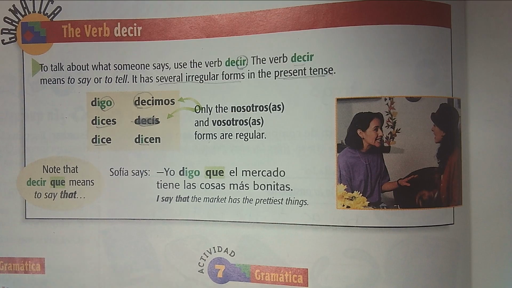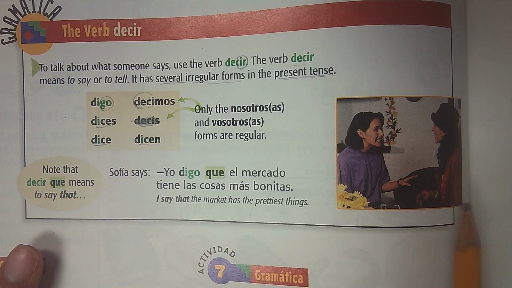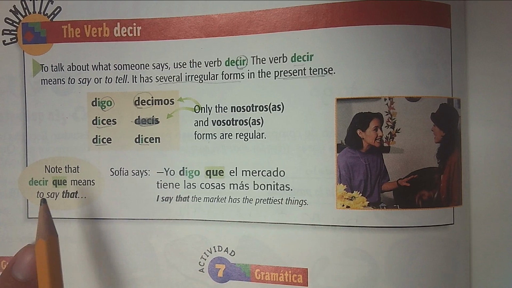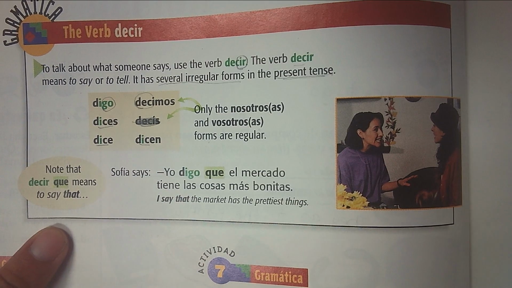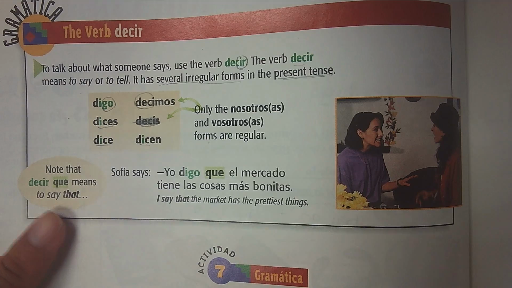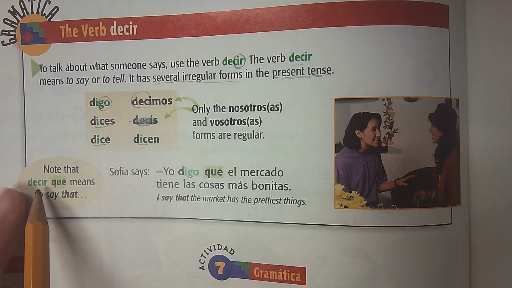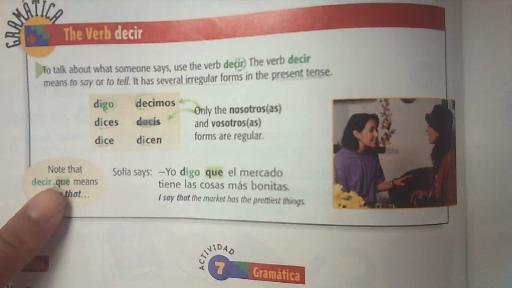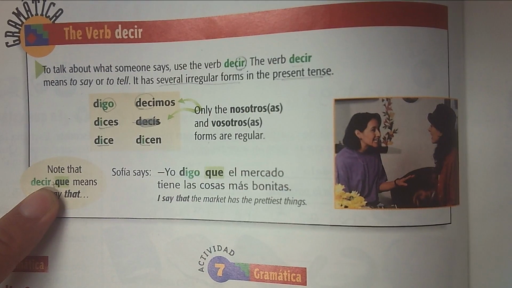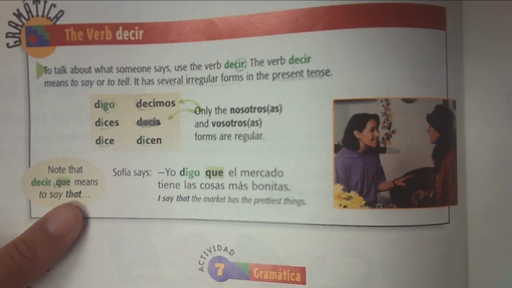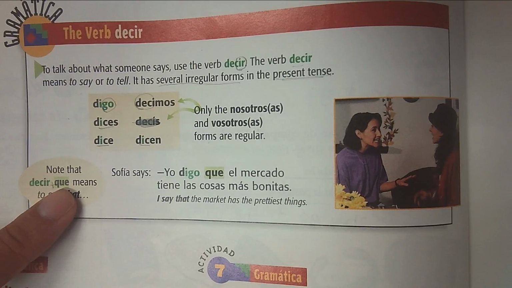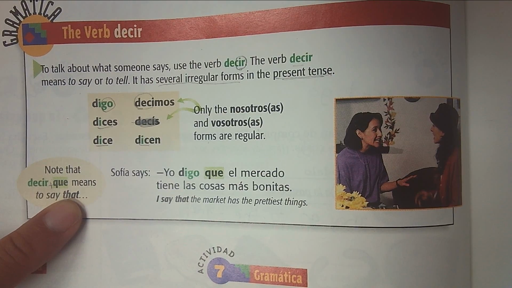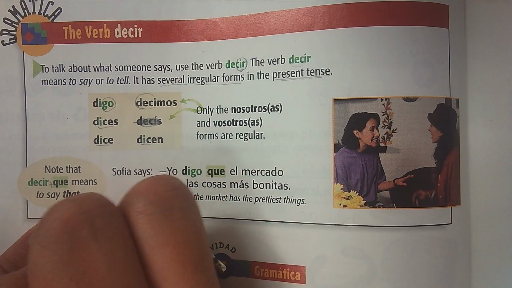All right, so a little addition to this, if you notice towards the bottom of this grammar box, we have a certain phrase that we can use with the verbo decir, okay? So you note that decir que, if I add the word que to a form of decir, it means to say that. So basically, que means that in this case. So just remember that.